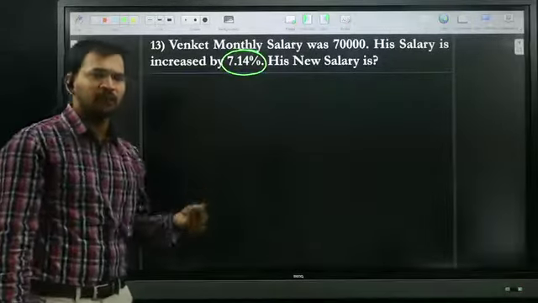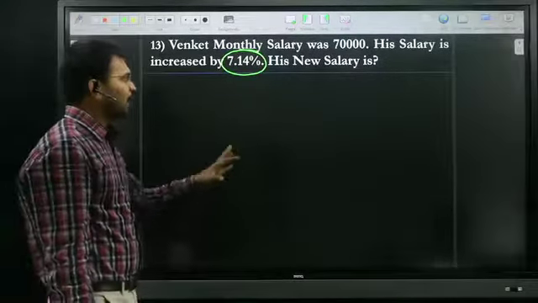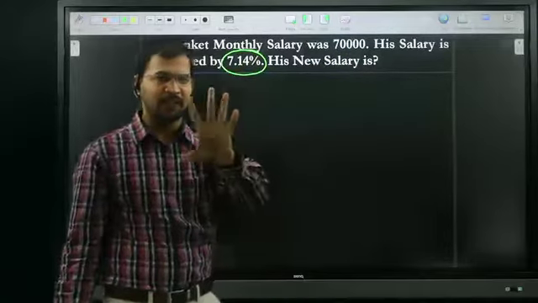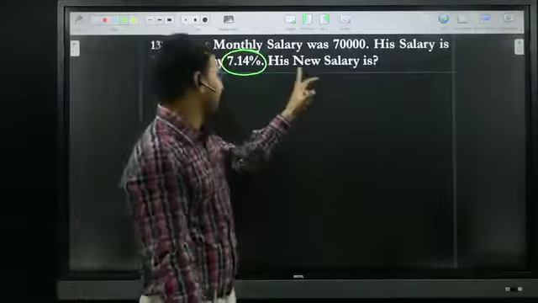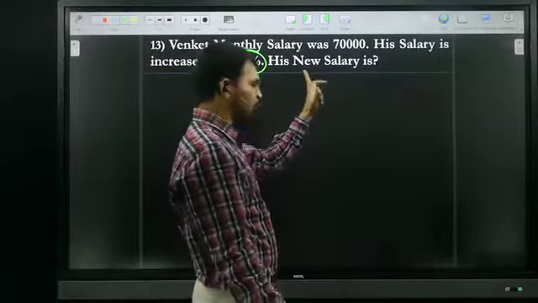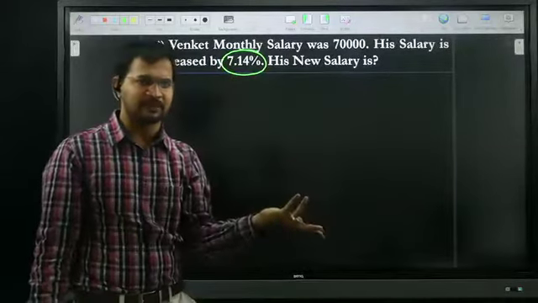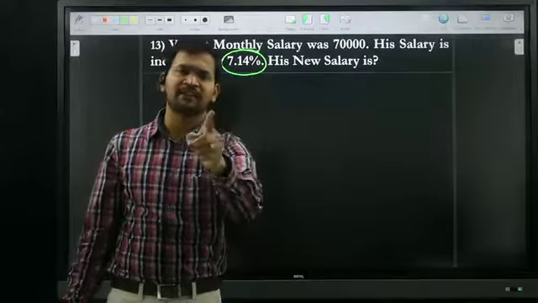So 1 by 14 of 70,000 is 5,000. So increase in salary is 5,000, but they are not asking increase in salary, they're asking new salary. Previous salary is 70,000, increase is 5,000, therefore new salary is 75,000.